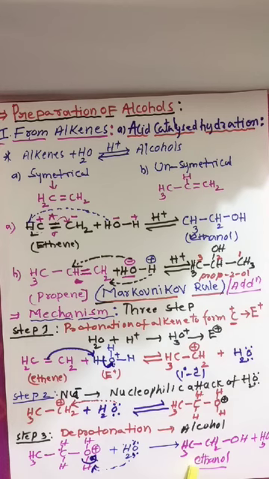Like this. Step 1, protonation means addition of H+. Ethyl carbocation you are getting. And this carbocation is attacked by water, that is nucleophilic attack. Deprotonation, initially protonation, finally deprotonation. So we have to remove hydrogen, then finally H3O+ we are getting. Like this we can prepare alcohols from alkenes by the acid catalyzed hydration method. Thank you.